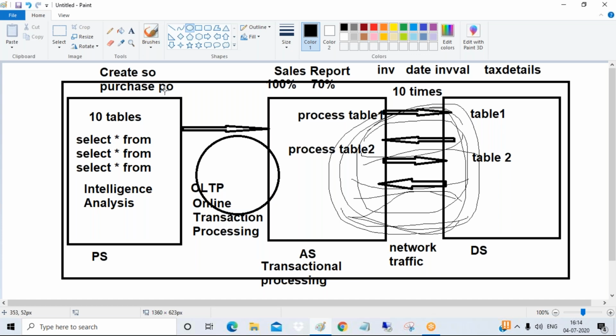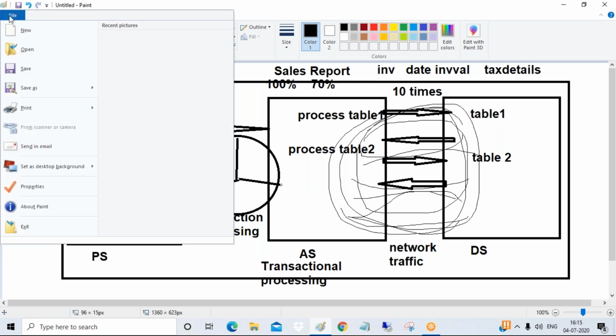We want pie charts like this. At the end of the day, they will never see the reports, guys. They only want pie charts, intelligence analysis, dashboards, charts, etc. We are calling it simple analytics, business analytics. So this ERP system, as it is an OLTP system, doesn't support intelligence analysis reporting.